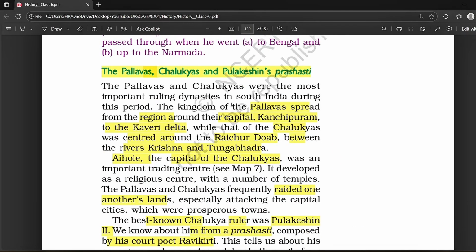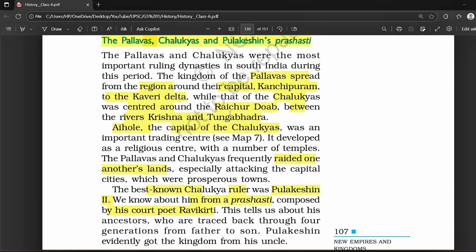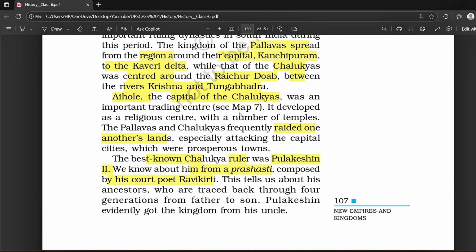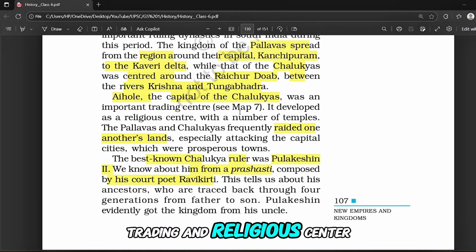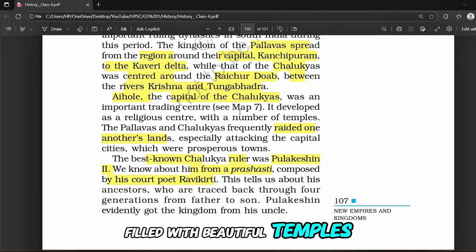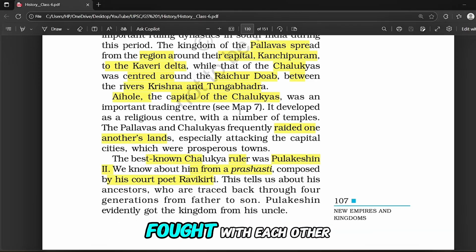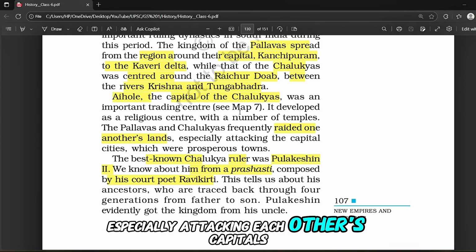Okay, the Pallavas, Chalukyas, and Pulakeshin's Prashasti. During this period, 2 major dynasties ruled South India, that is the Pallavas and the Chalukyas. The Pallavas, with their capital at Kanchipuram, ruled the area up to the Kaveri Delta, and the Chalukyas had their capital at Aihole, located between the rivers Krishna and Tungabhadra. And Aihole was a major trading and religious center filled with beautiful temples. The Pallavas and Chalukyas often fought with each other, especially attacking each other's capitals.